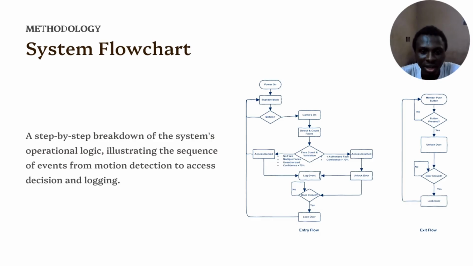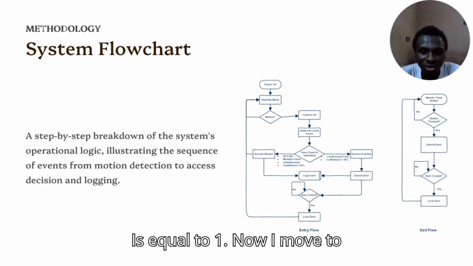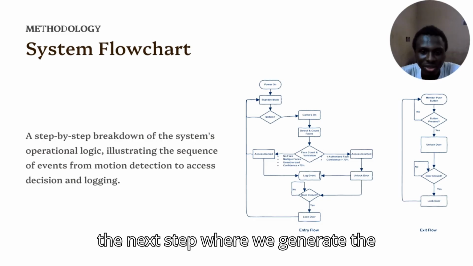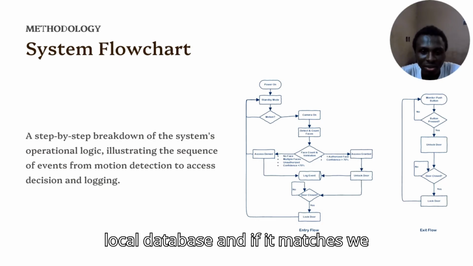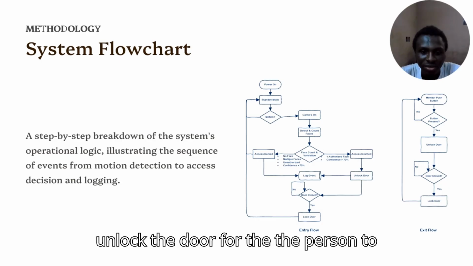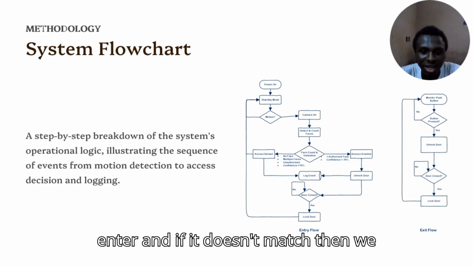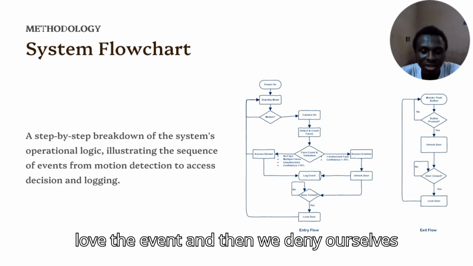And if the number of faces is equal to 1, we now move to the next step where we generate the facial encodings. We compare it to our local database, and if it matches, we unlock the door for the person to enter. And if it doesn't match, then we log the event and then we deny access.